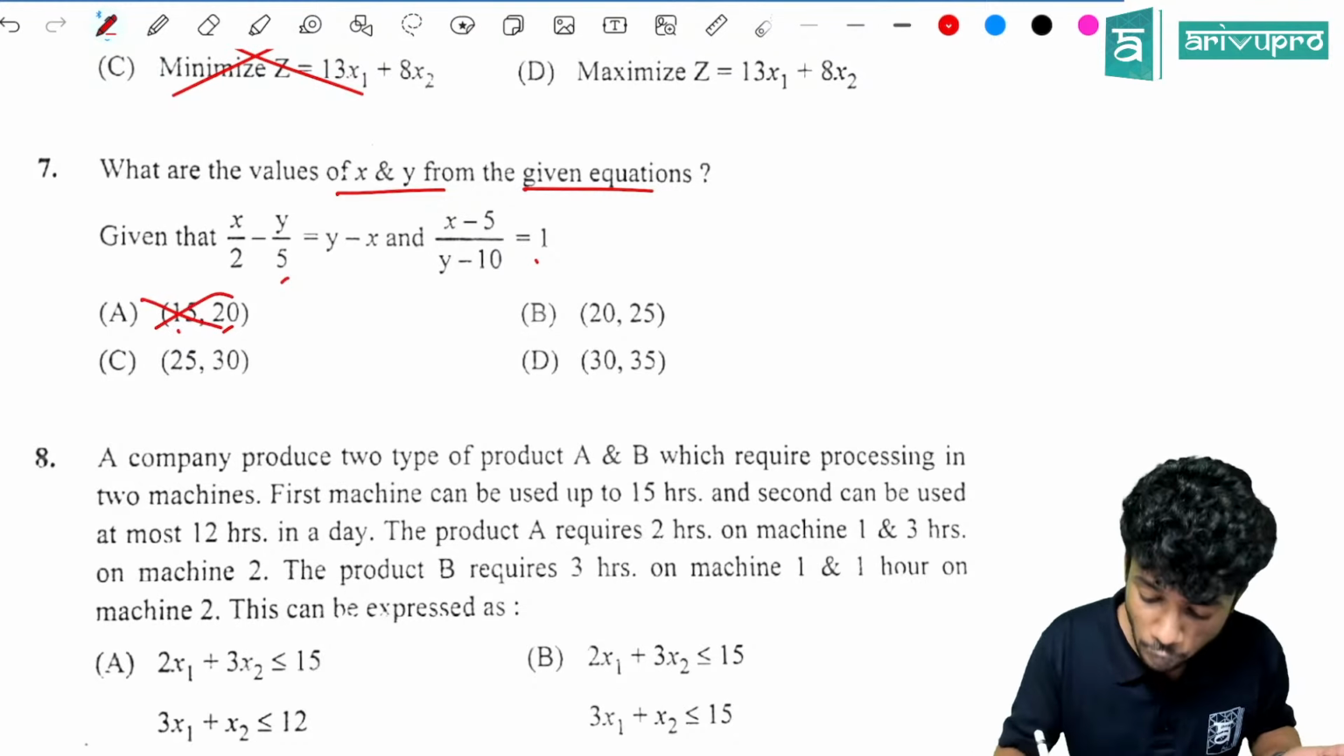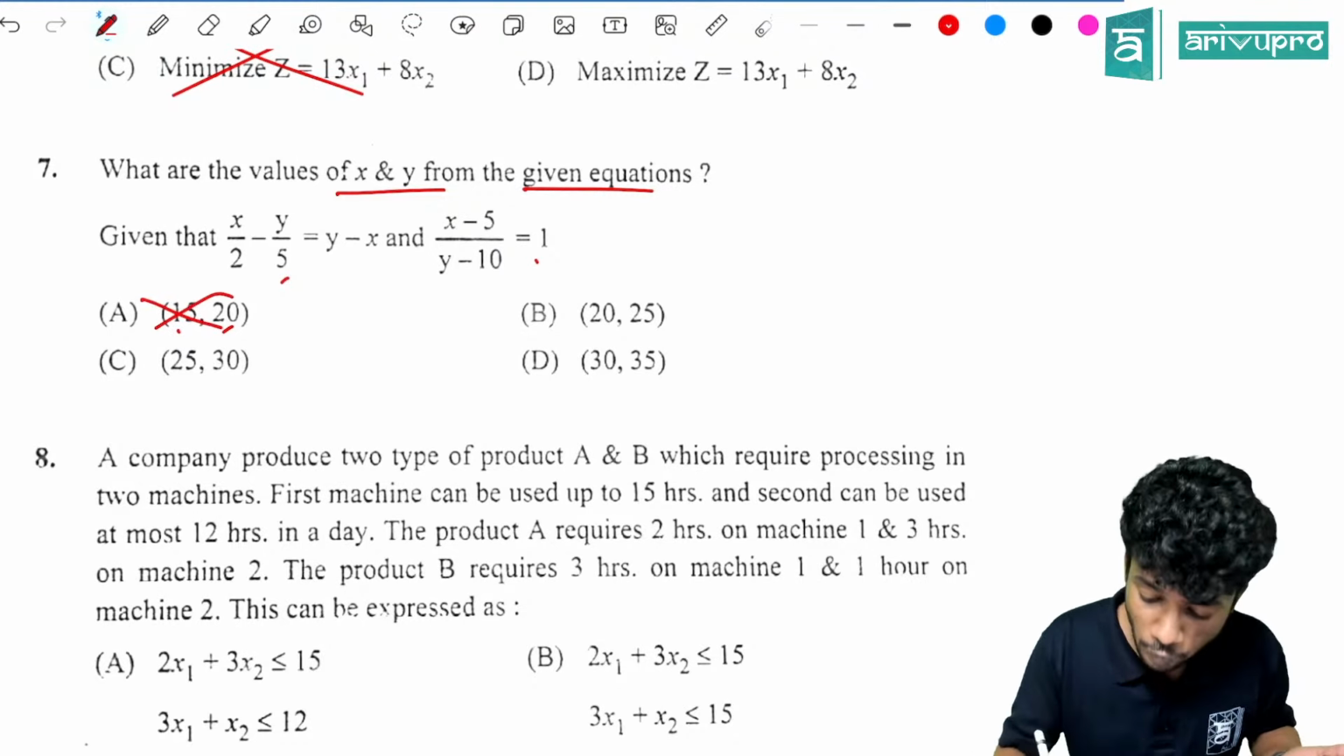And we will check the other equation also. So if we substitute it here, 20 minus 5 is 15 divided by 25 minus 10, which is 15. So the ratio is 1. So option B is the right answer. Got the point? Yes. I hope you got that as the right answer, because it's a very easy question.